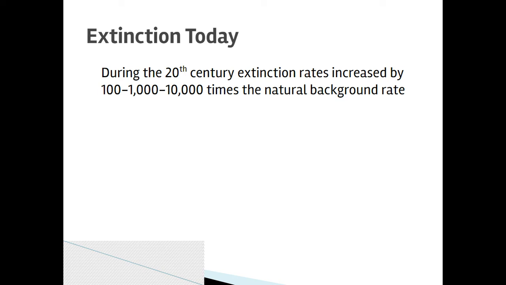And that is a big problem because that idea of speciation only works as a biodiverse balance with extinction when they can happen in pair with one another. And the rate at which species go extinct during a mass extinction, the rate that they're going extinct now, is way too fast for speciation to keep up. So we're not having enough development of new species to account for the species that we're losing.